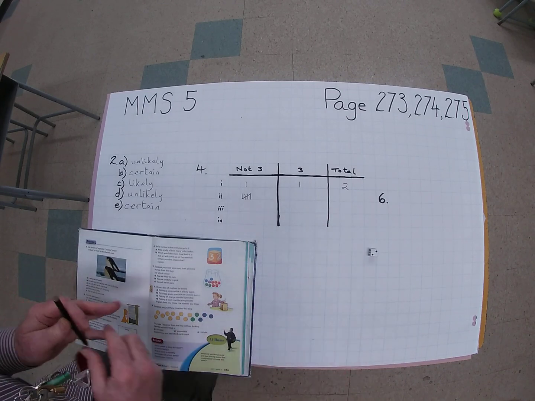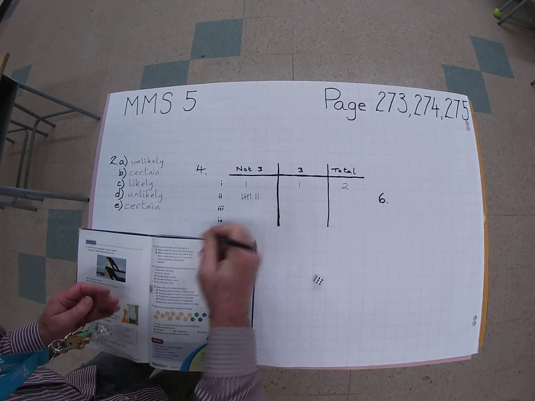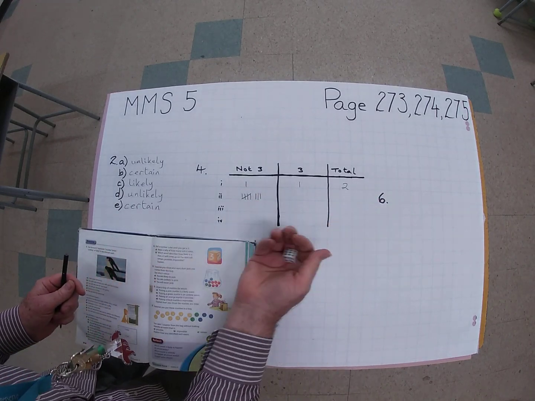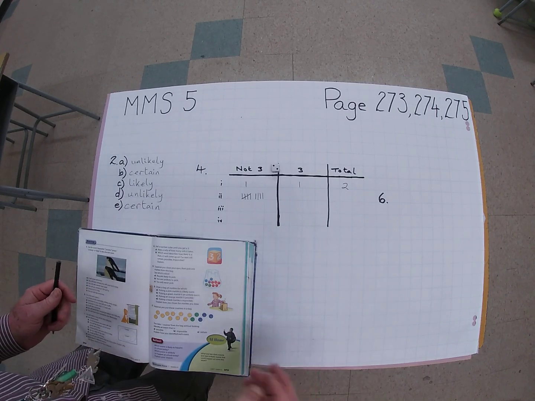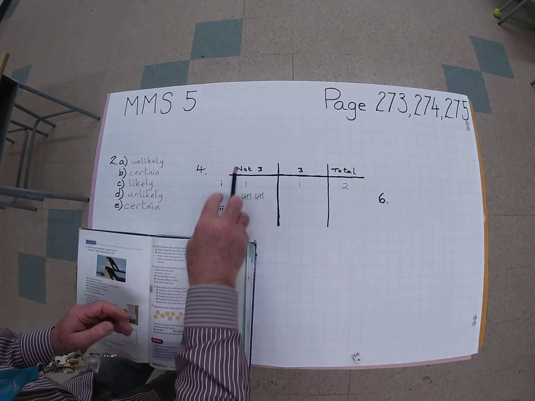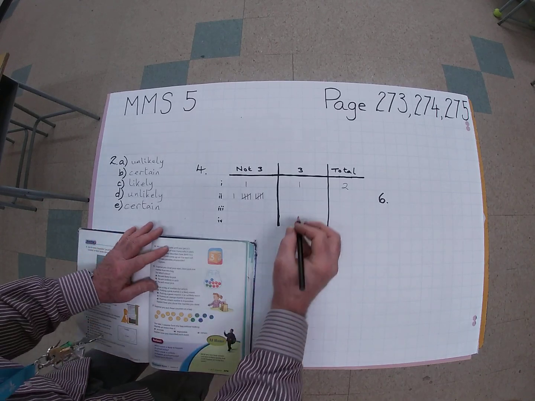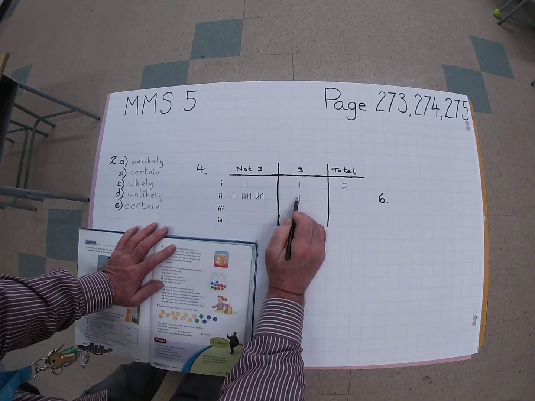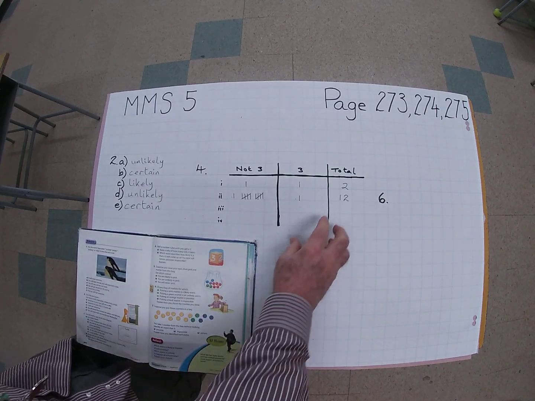4, 2, 6, 6 again, another 2, another 2. I'm going to run out of space here. 1. Finally. So this took 5, 10, 11, 12. 12 rolls before I got a 3.